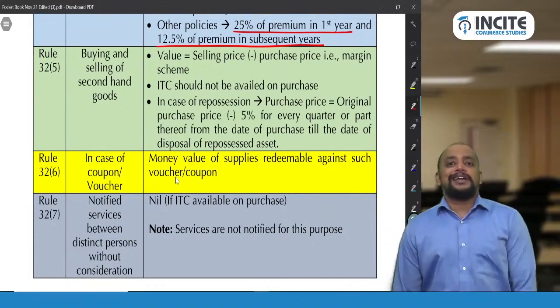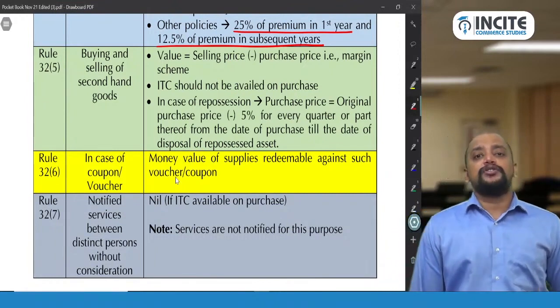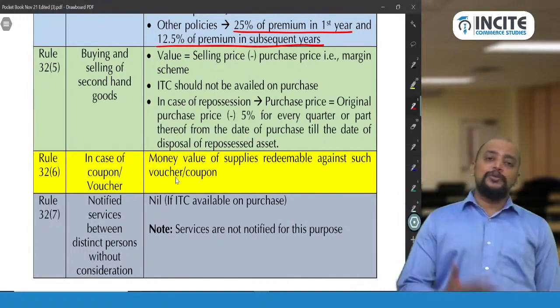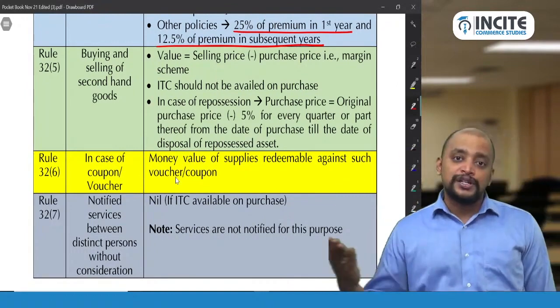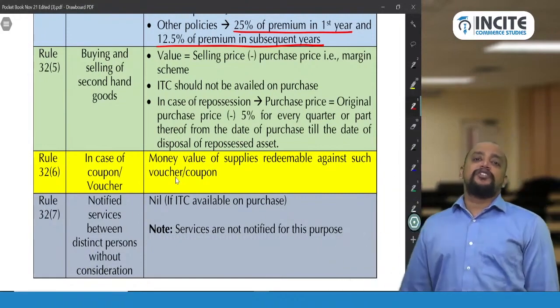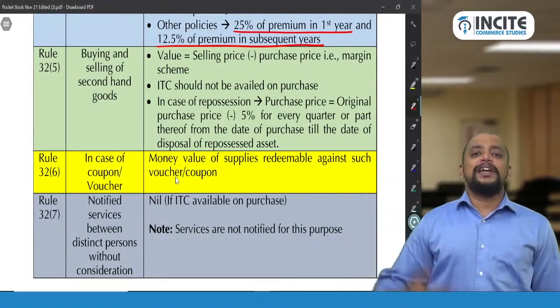For example, I am a second hand dealer in cars. I purchase a car for 1,50,000. I am selling at 2,50,000. If this margin scheme is not applicable to me, I need to pay GST on 2,50,000. If the margin scheme is applicable to me, 2,50,000 minus 1,50,000, I need to pay GST only on 1 lakh, so that the cost to the buyer will come down.